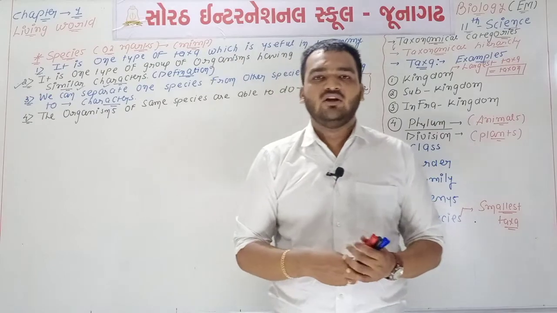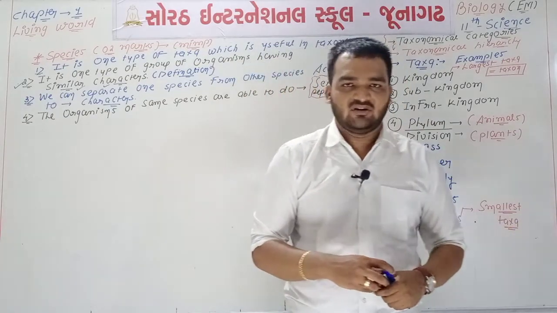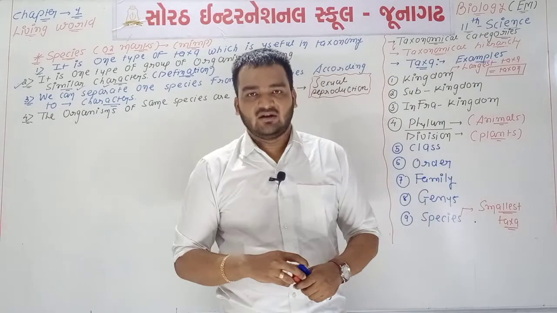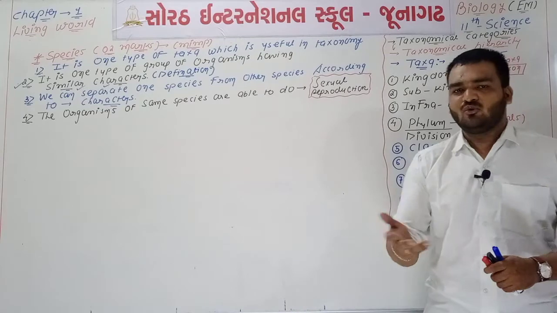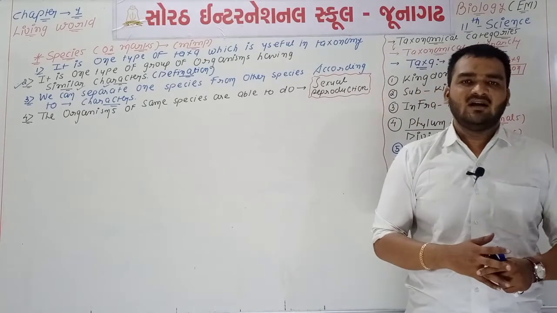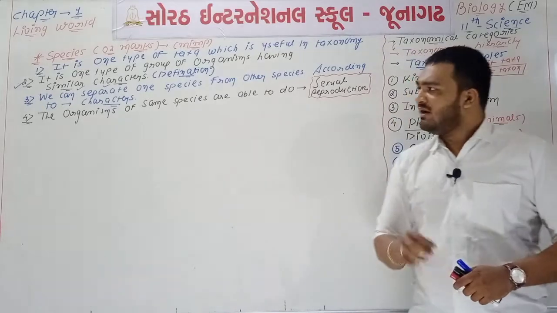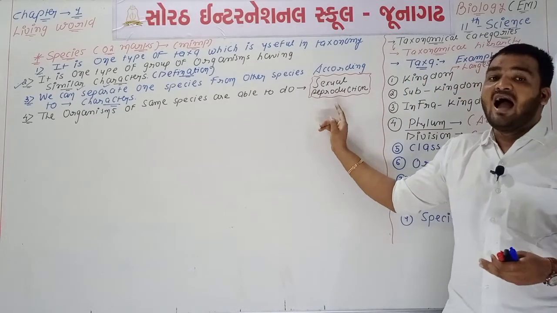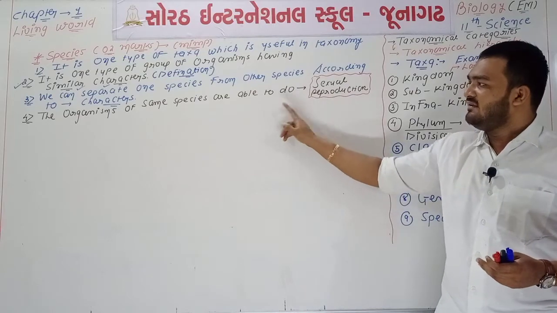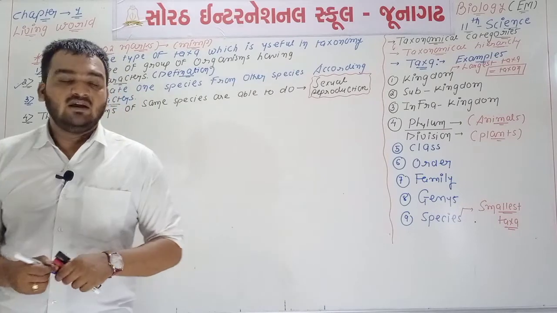For example, you know that the male lion and female lion are going to do reproduction. Male and female humans both do reproduction through the process of copulation. And you know that two types of reproduction are there, sexual and asexual. In plants, vegetative reproduction is also there, but you will only remember sexual reproduction because we all are higher animals. So sexual reproduction is only found in the same species. So point number 4 is about reproduction.